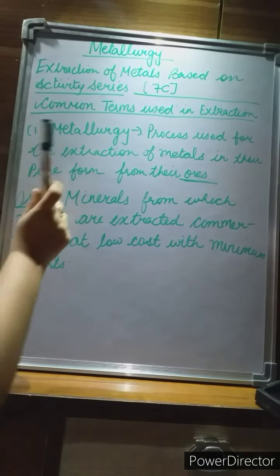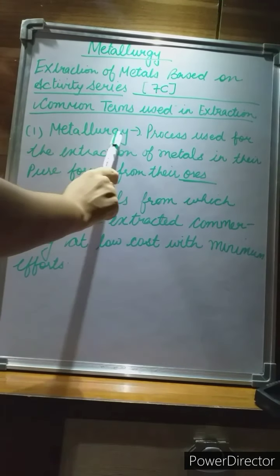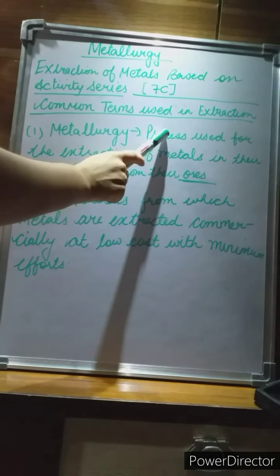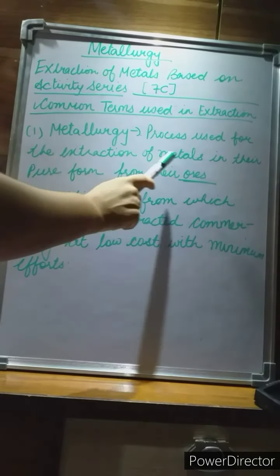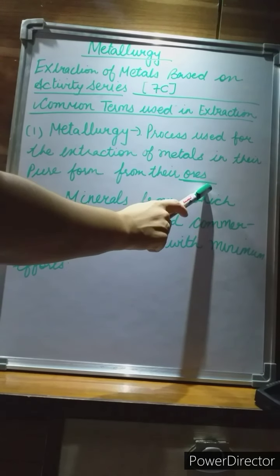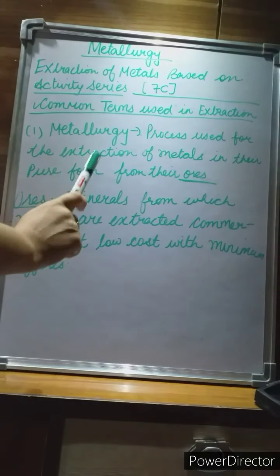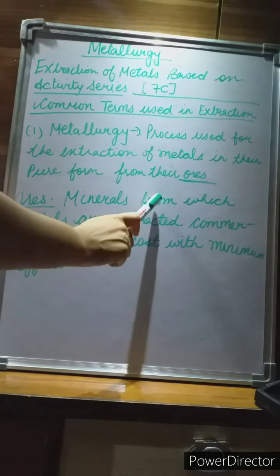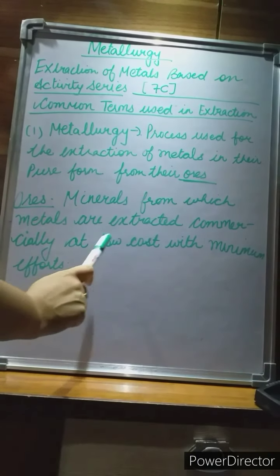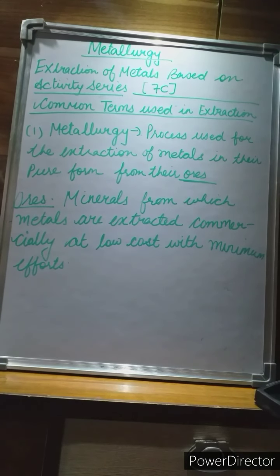Now we will learn the common terms which are used in this chapter, extraction. First we are going to learn about metallurgy. What is metallurgy? Metallurgy is a process which is used for the extraction of metals in their pure form from the ore. Now the question arises, what do you mean by ores? Ores are the minerals from which metals are extracted commercially at low cost with minimum effort. So that is termed as ores.